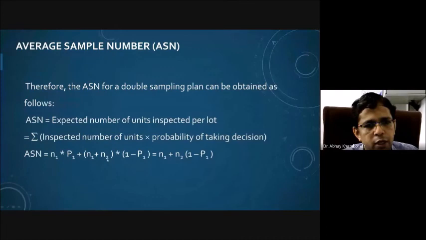This is the first sample, this is the second sample. So in all, that is N1 plus N2 into 1 minus P1. Combining these two situations, we get ASN equal to N1 into P1 plus N1 plus N2 into 1 minus P1. That is nothing but your average sample number in the case of a double sampling plan.